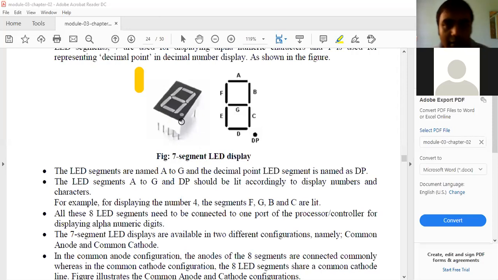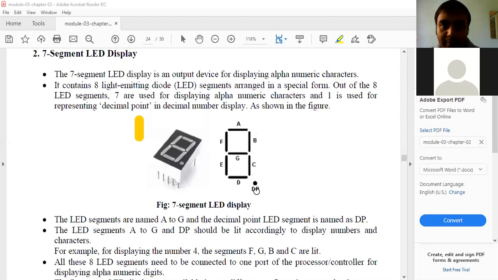So here just observe the 7-segment LED, sometimes called LCD, but usually it is called a 7-segment LED. Why 7-segment LED? Because it is a combination of 7 LEDs, right? So A, B, C, D, E, F, G, and again the DP, nothing but the decimal point.